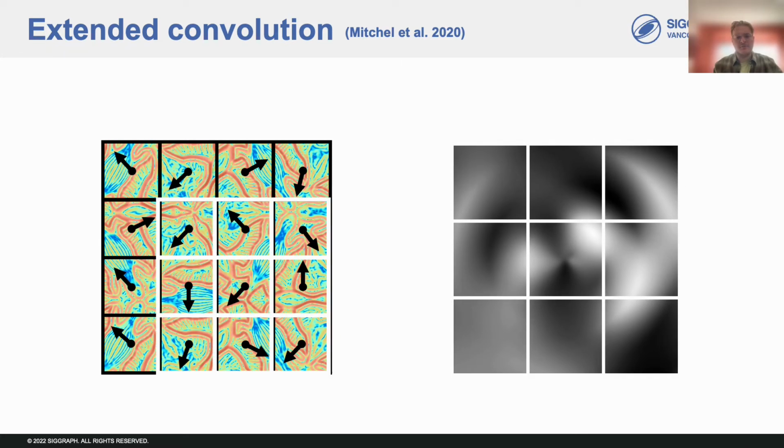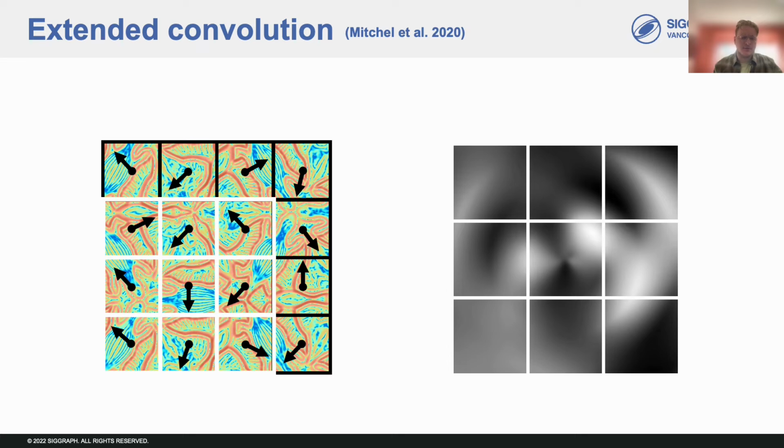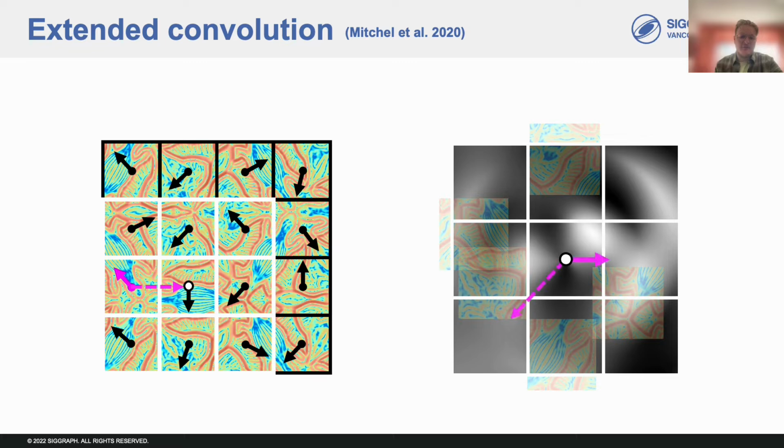So like regular convolution, extended convolution slides the filter across the signal. To compute the response at each point, neighboring values are weighted by evaluating the filter at the relative position of the point as seen in the neighbor's coordinate frames. For each neighbor, what we're doing is: 1. Consider the relative position of the point with respect to the neighbor. 2. Express the relative position in the frame at the neighbor. And 3. Evaluate the filter at the transformed position to weight the value of the signal at the neighbor.